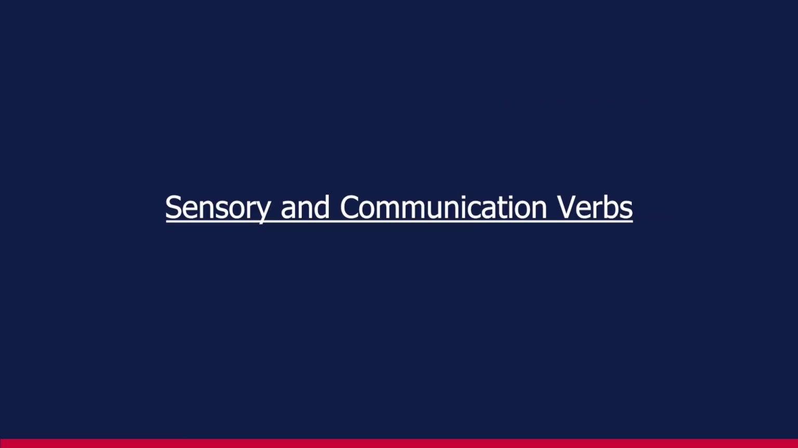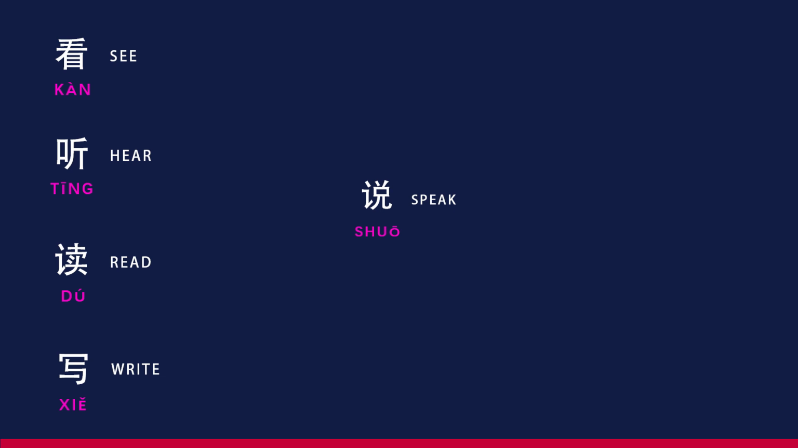In this final chapter, we'll delve into essential verbs related to sensory and communication skills. See 看, hear 听, read 读, write 写, and speak 说. While we've already covered the verb speak 说 in previous examples, let's now concentrate on understanding and using these remaining verbs. In certain situations, verbs can be repeated to convey a sense of doing the action briefly or casually.